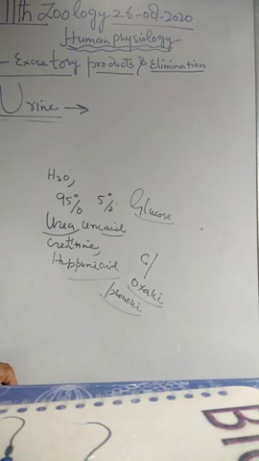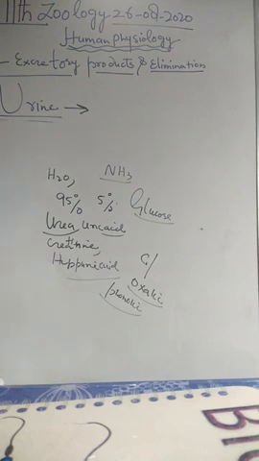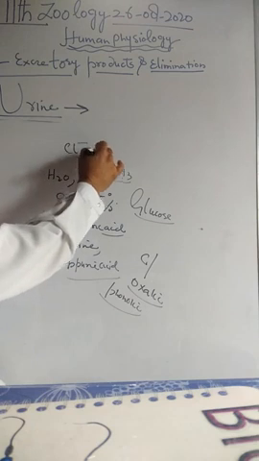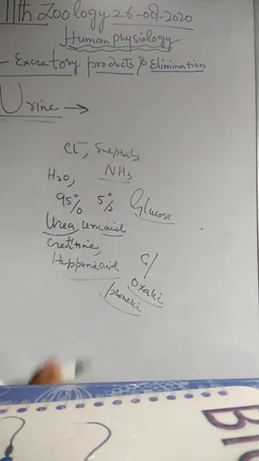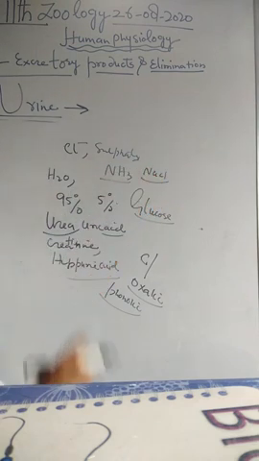The inorganic substances include ammonia, which is present in the urine, and we have other substances also. For example, we have the chlorides, the sulfates, and the phosphates of sodium, potassium, calcium, and magnesium. Sodium chloride is the principal mineral salt of the urine. It is the principal salt in the urine.